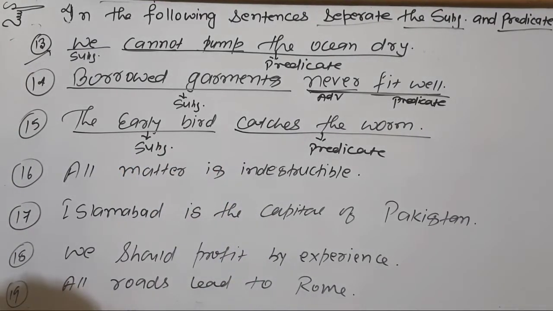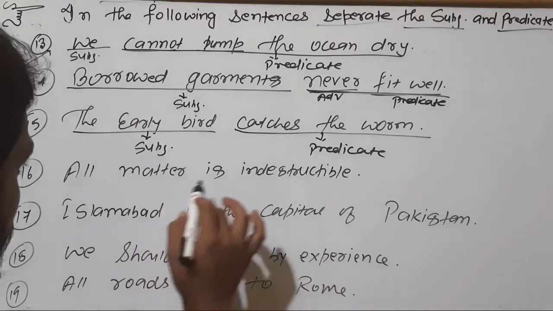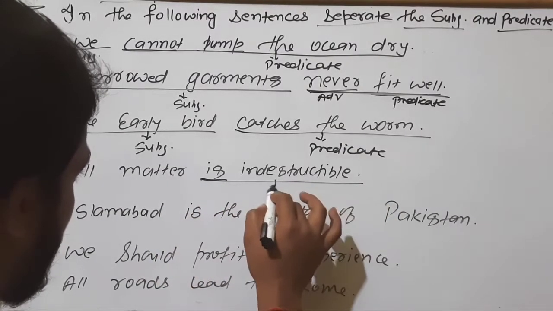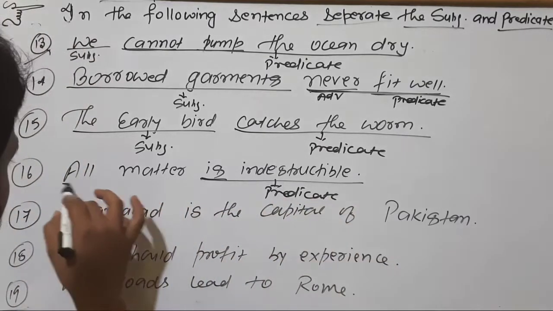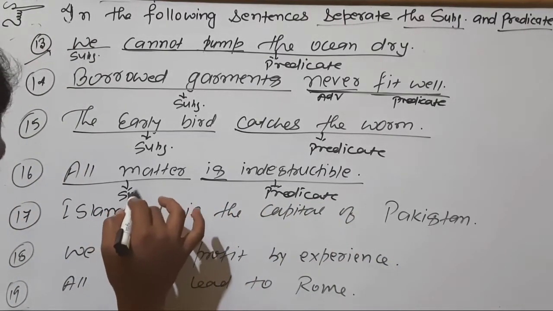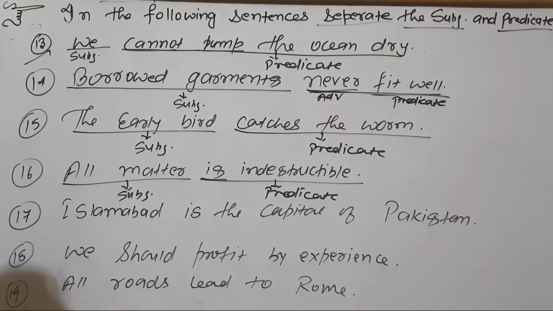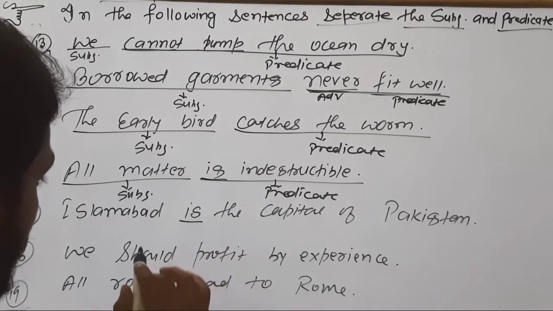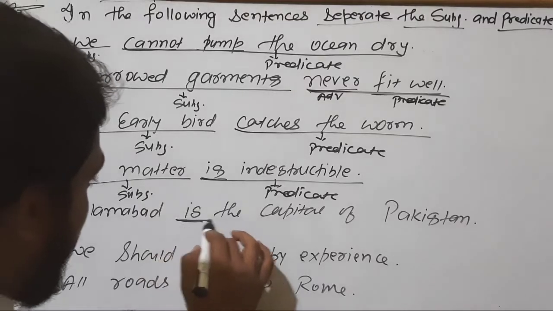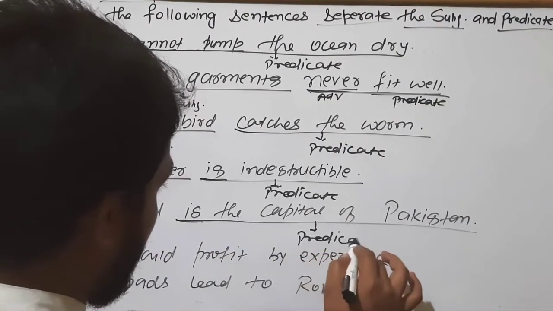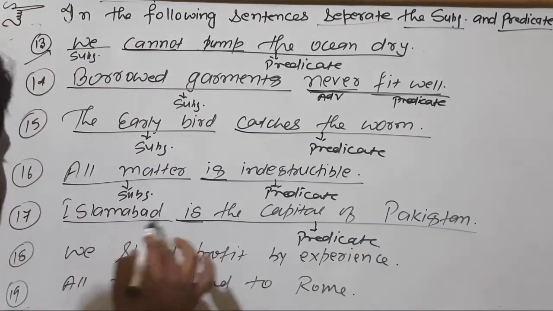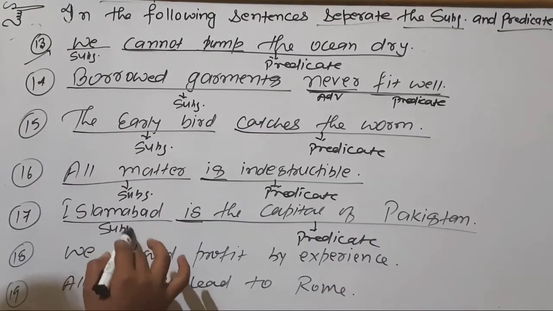All matter is indestructible, so this is the verb, so this part is predicate and this is our subject. Next, Islamabad is the capital of Pakistan. Is is the verb here, so this part is our predicate and this is our subject.